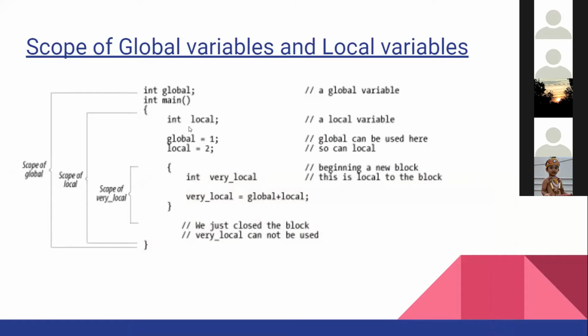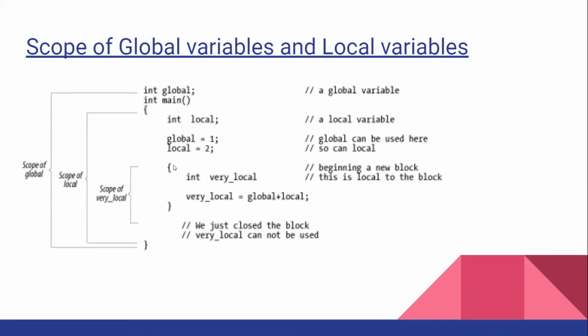So inside a function, I declared another variable called local. Did I declare it local? Yes, sir. And then I declared another piece of code inside brackets. This is called a block. Anything inside curly braces is a block.